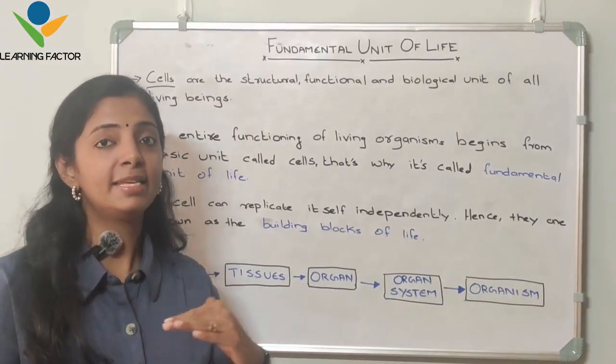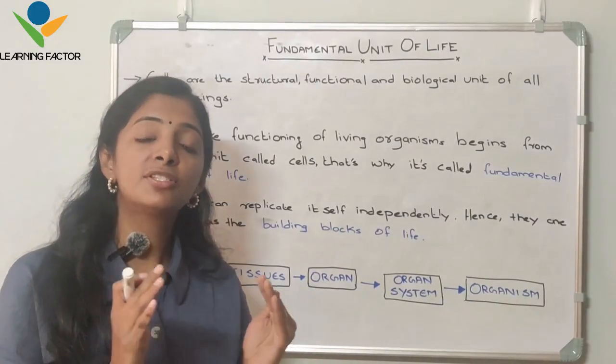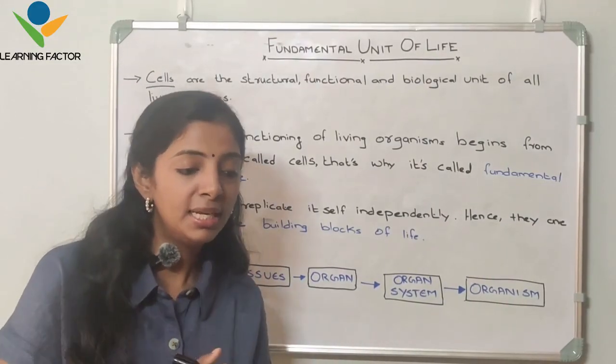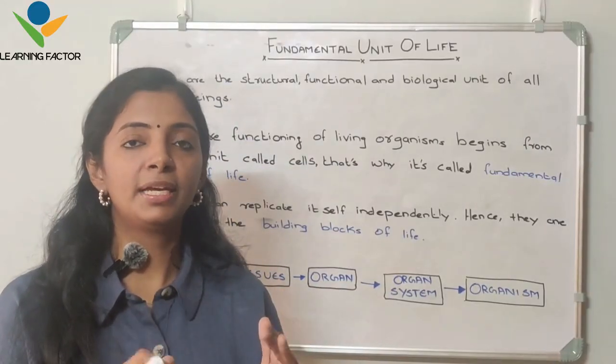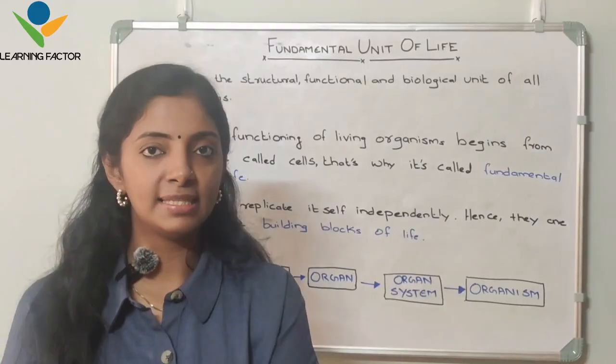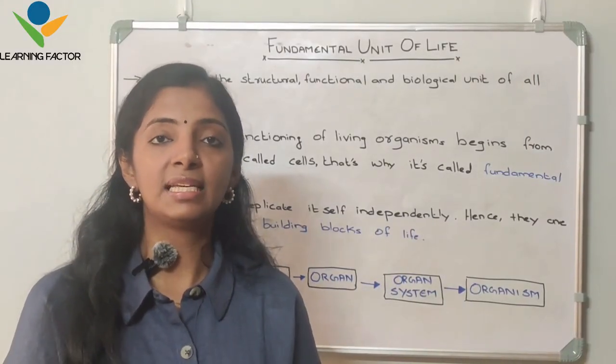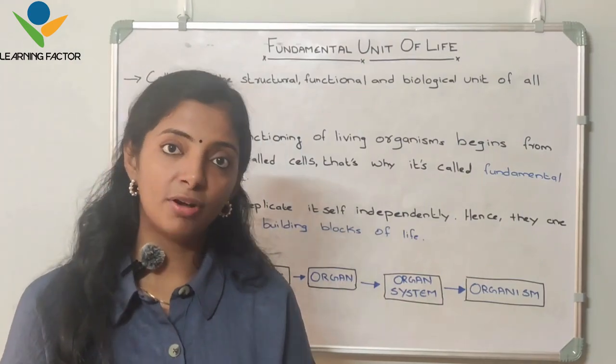So a cell adds up itself. A cell can replicate itself, means it can make its own copies. For example, A cell can replicate to form B cell. B cell replicates itself and forms C cell. So in this way, the number of cells increases and it forms organ systems.